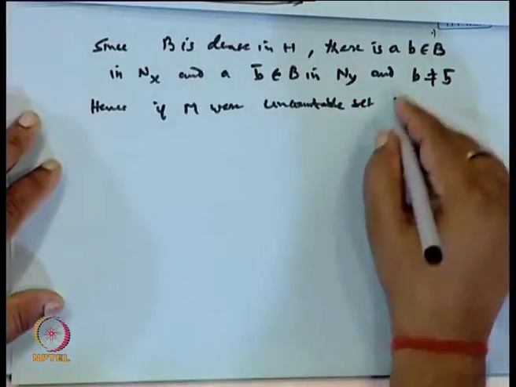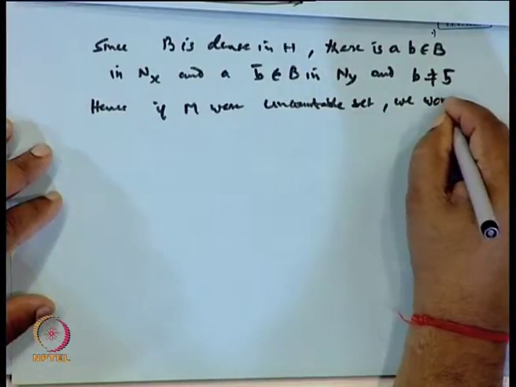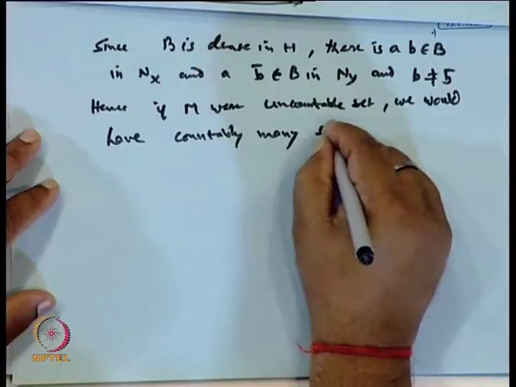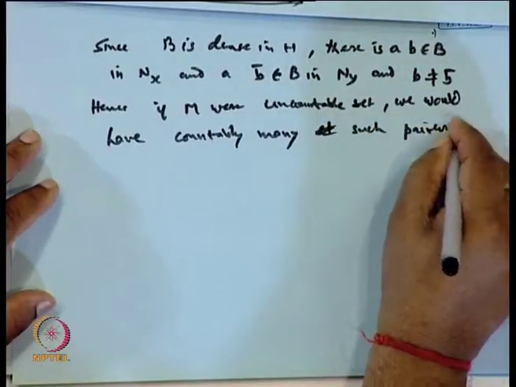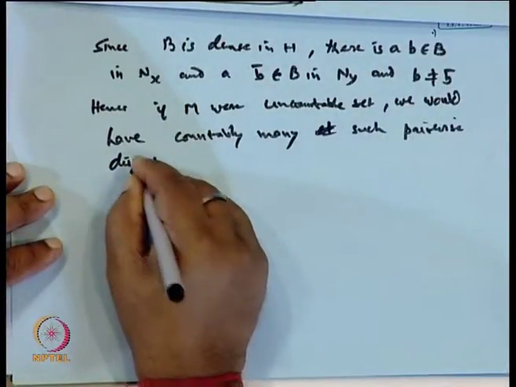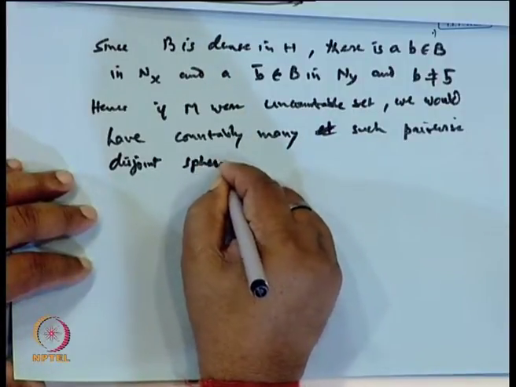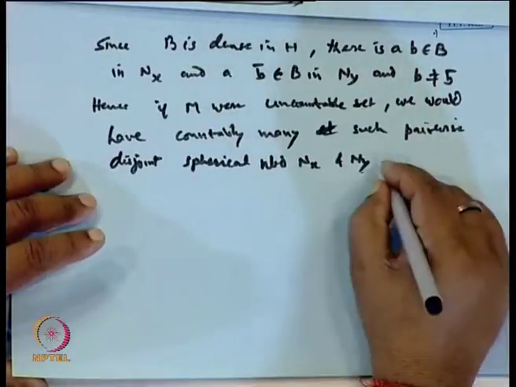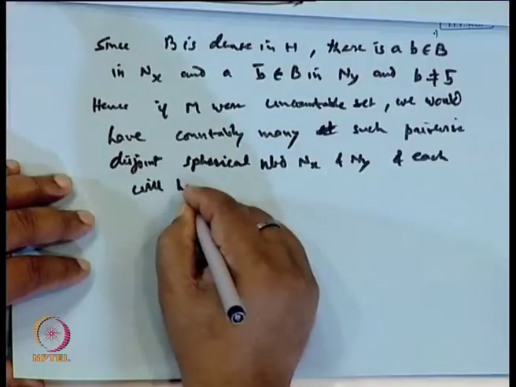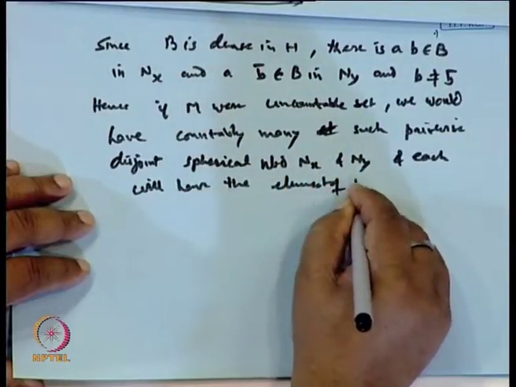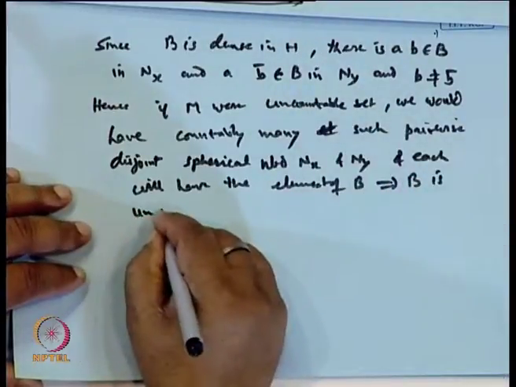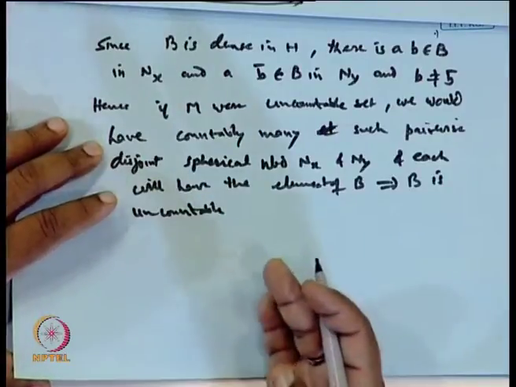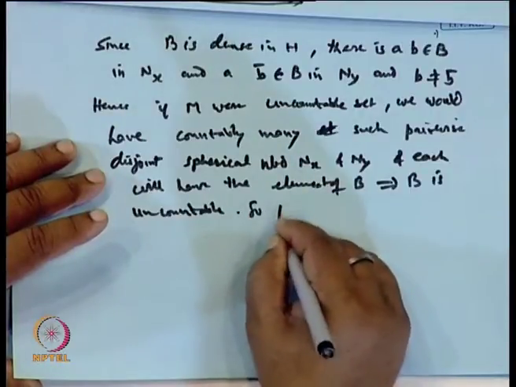If M were an uncountable set, then we would have uncountably many such pairwise disjoint spherical neighborhoods of Nx and Ny type, and each will have elements of B. Hence B will be uncountable, but because B is countable and dense, H cannot be separable.